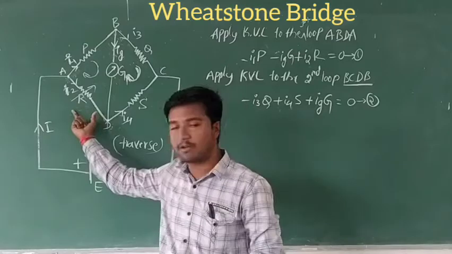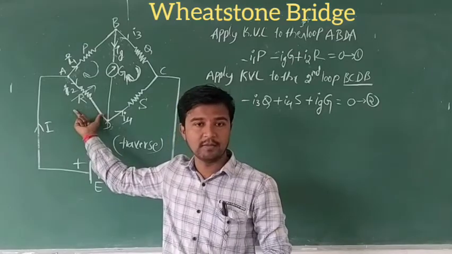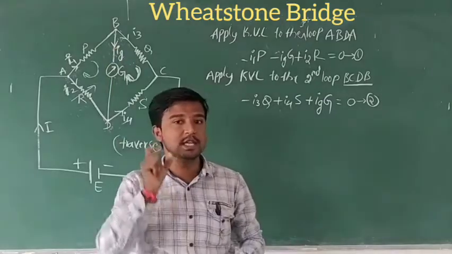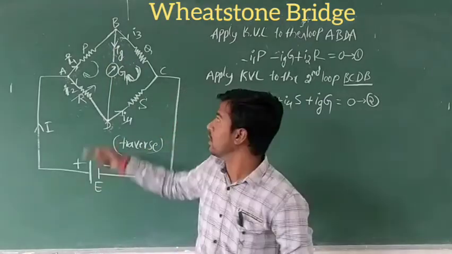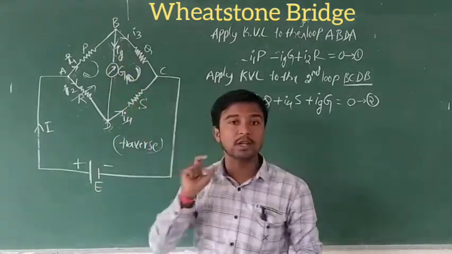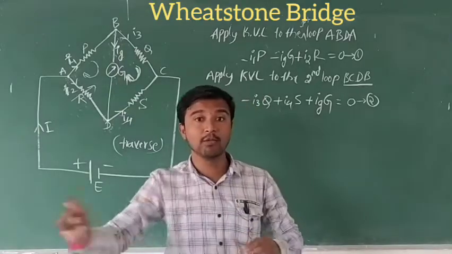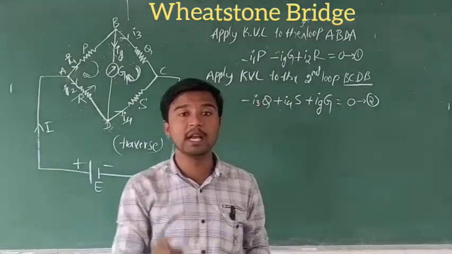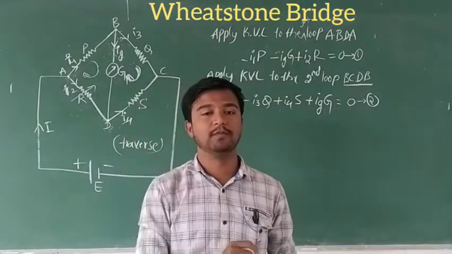If the potential difference between B and D is equal, then no current flows through the galvanometer. Hence the current in the galvanometer is equal to 0.